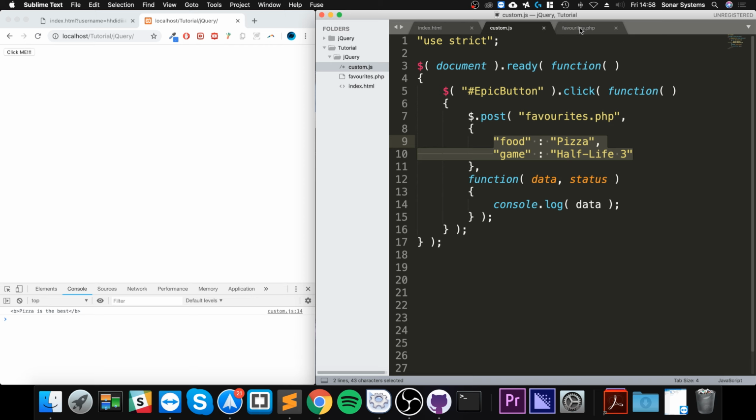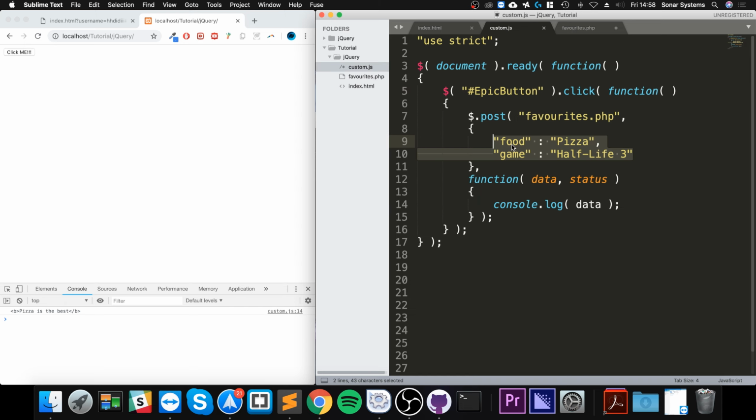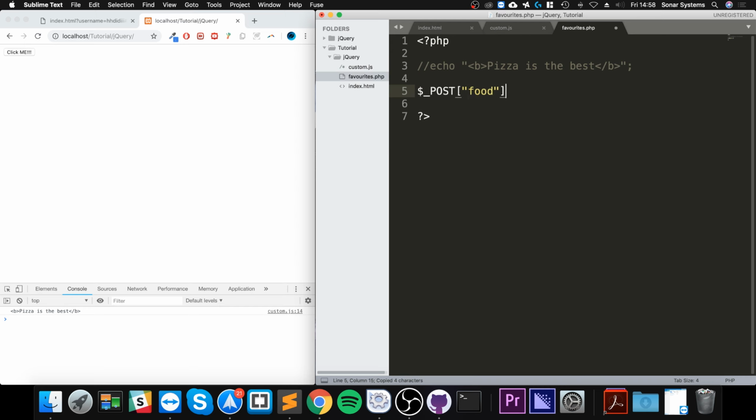So if we go to favorites.php, we can actually get that content. What we do with it is totally up to us. We don't have to do anything in particular, but what I'm going to do is comment this out. To get it, you do $_POST, square bracket, and in here you put the name, so food, and that's how you get it.